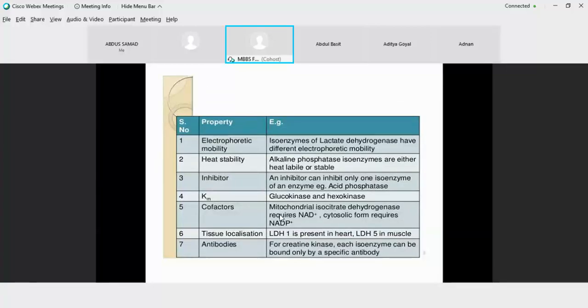Ma'am, can you please repeat isoform once?